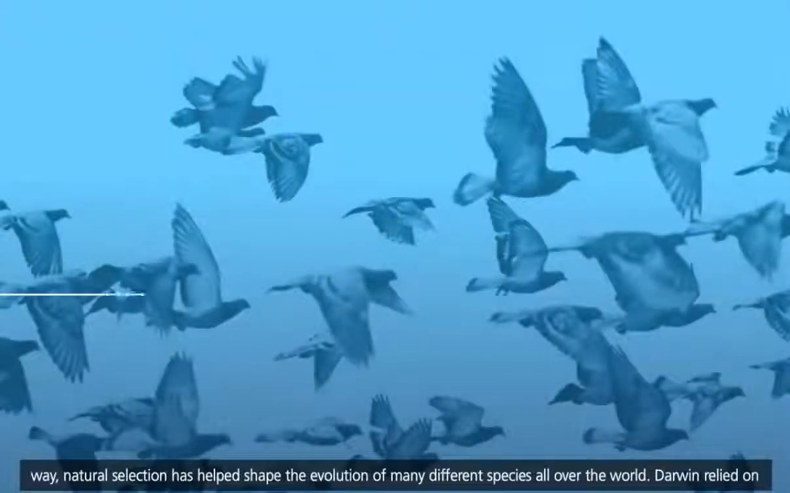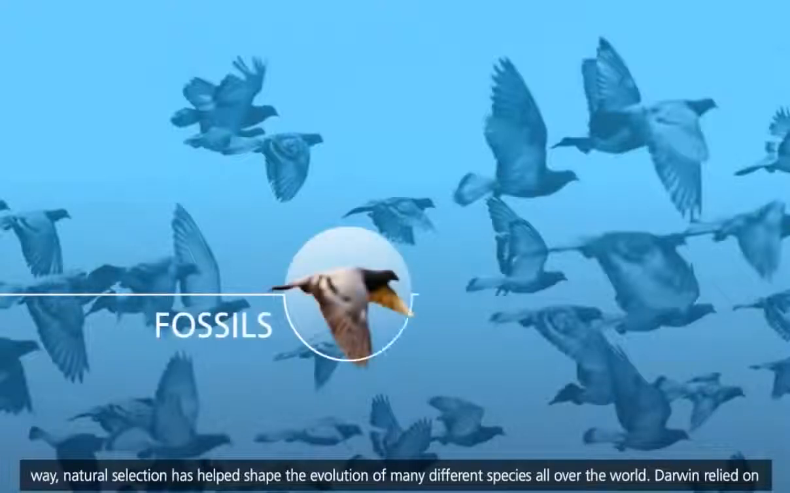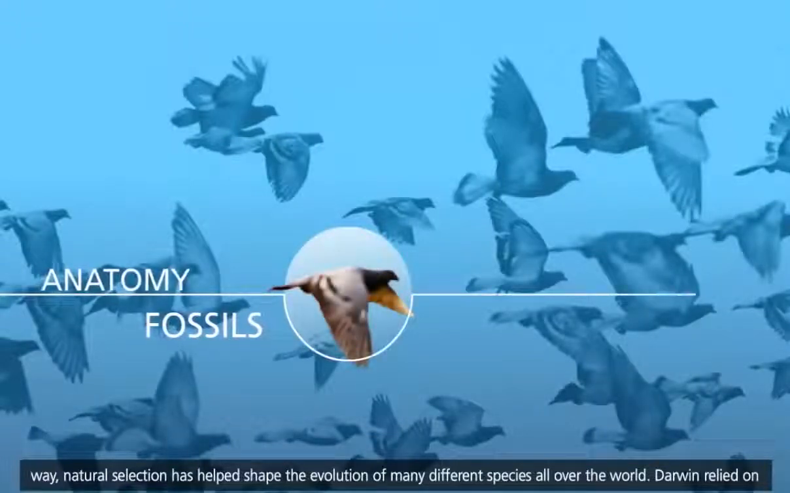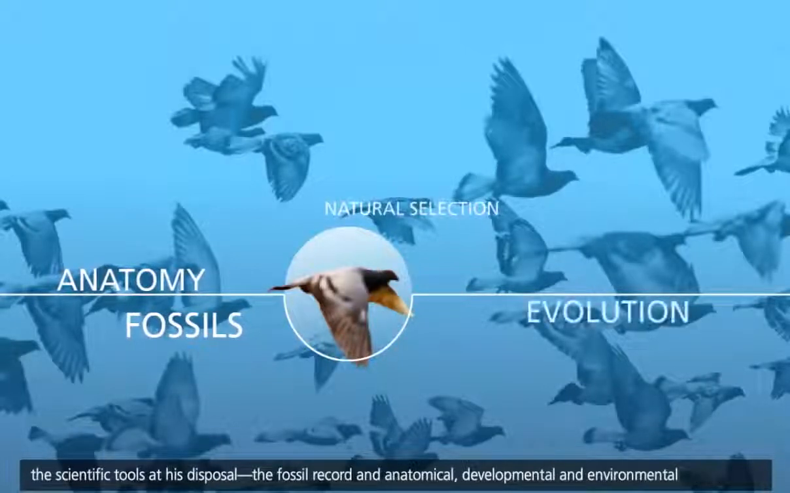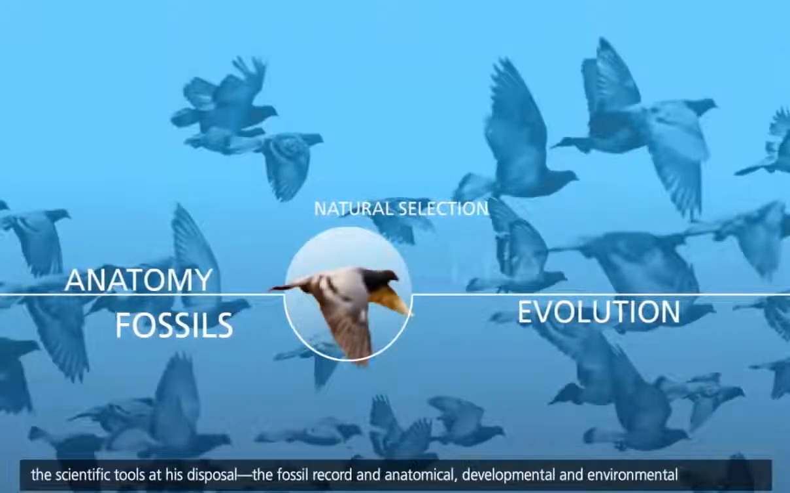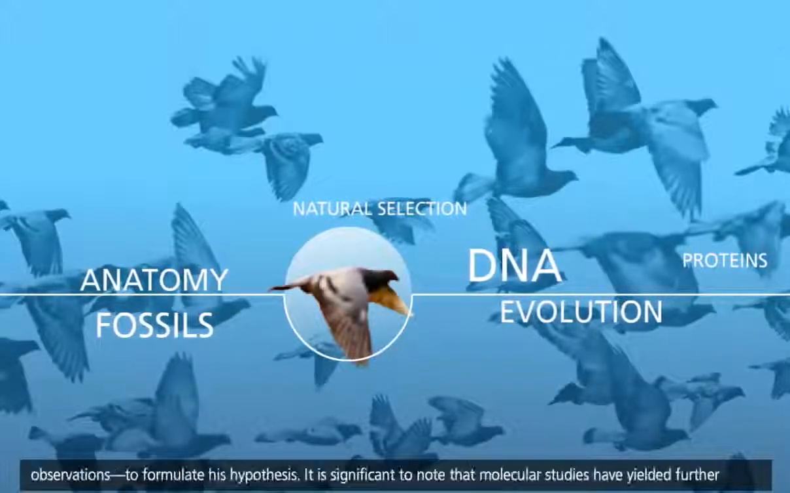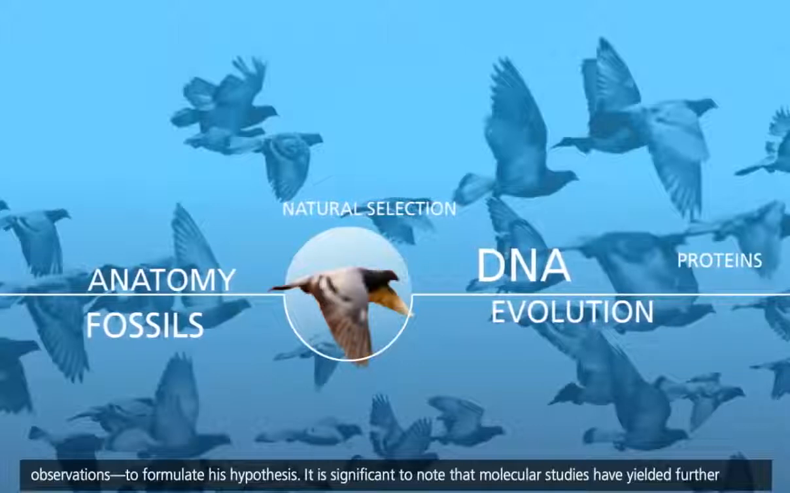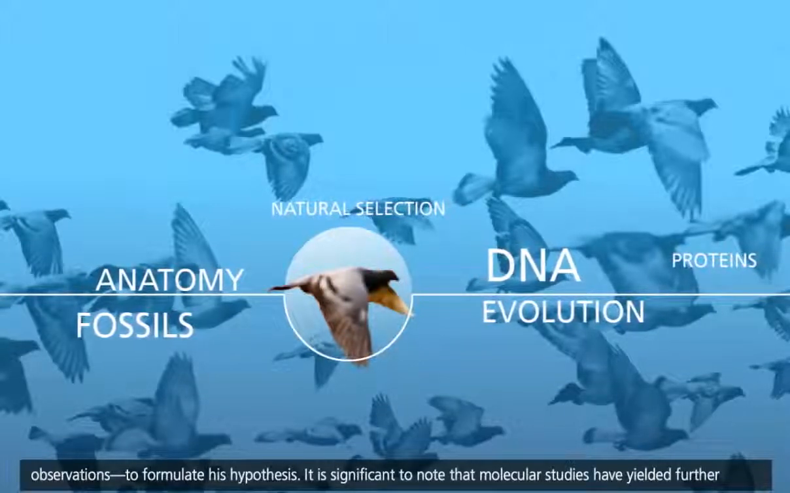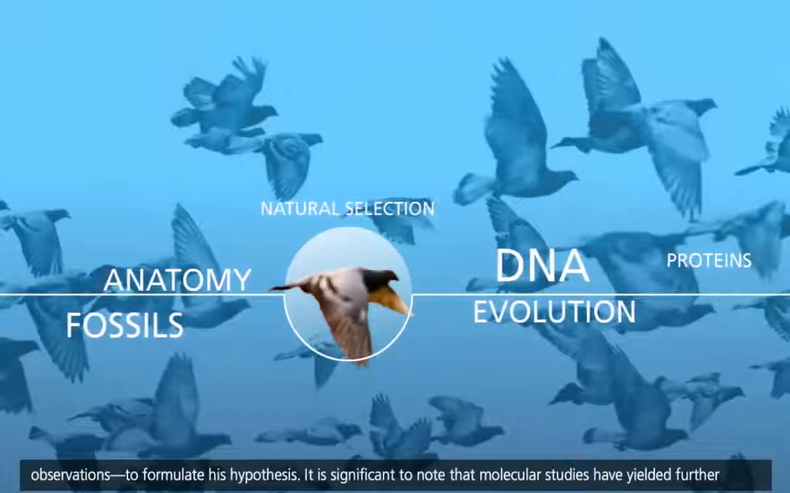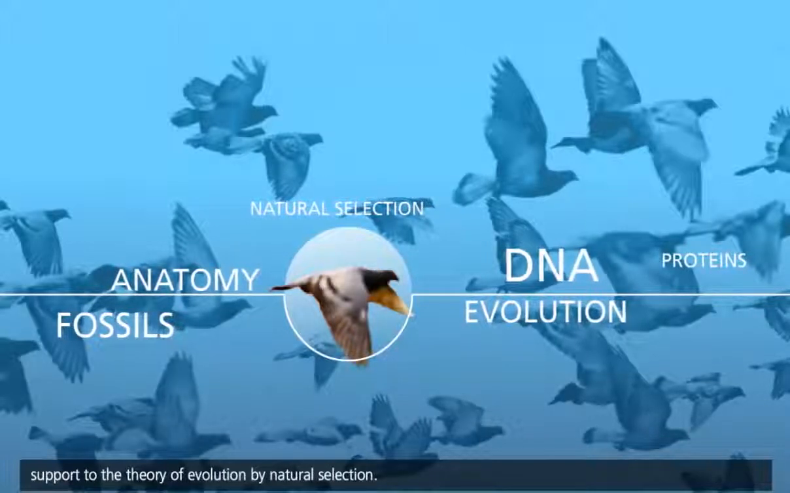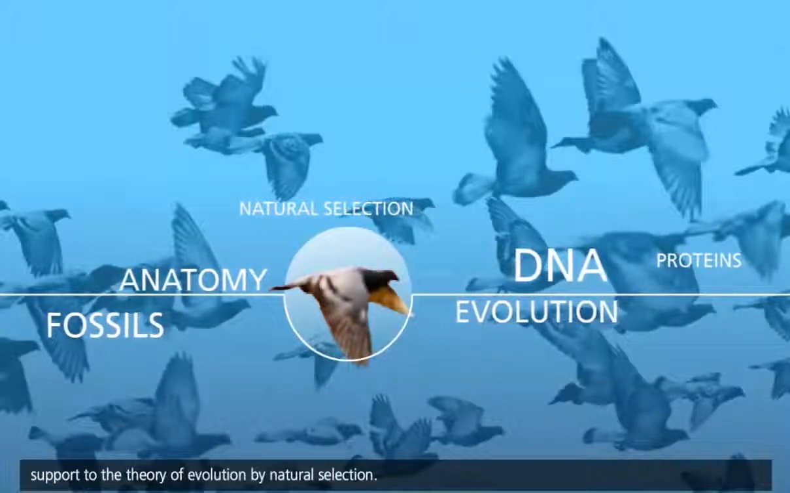In a similar way, natural selection has helped shape the evolution of many different species all over the world. Darwin relied on the scientific tools at his disposal, the fossil record, and anatomical, developmental, and environmental observations to formulate his hypothesis. It is significant to note that molecular studies have yielded further support to the theory of evolution by natural selection.